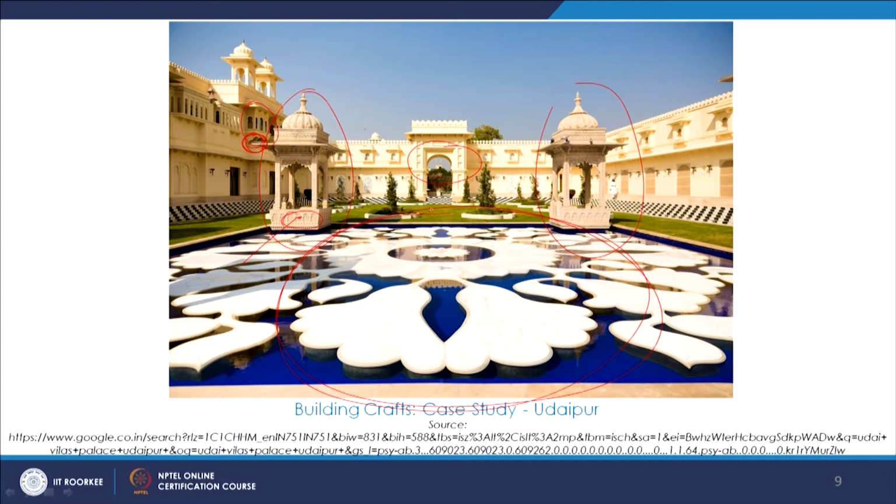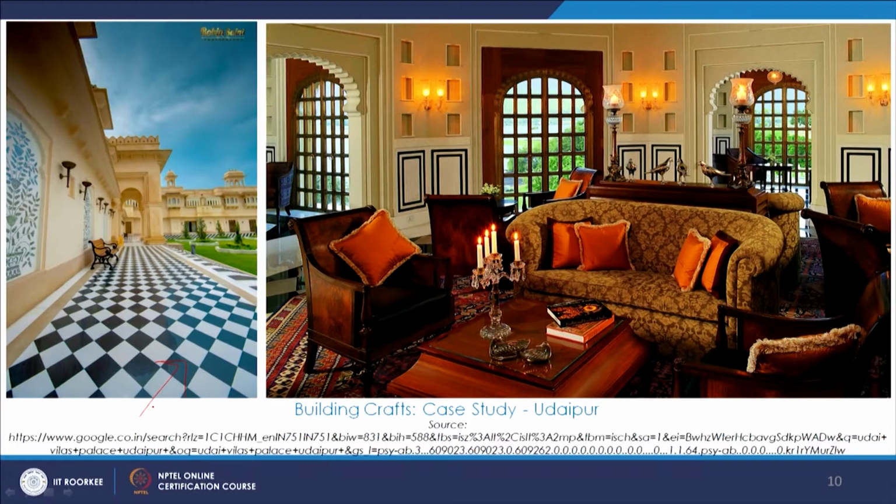So all of this is again stone craft contributing to creating an experience for the user and creating space which is so piquant. Some more views here, even in the flooring we see the mirror inlay.